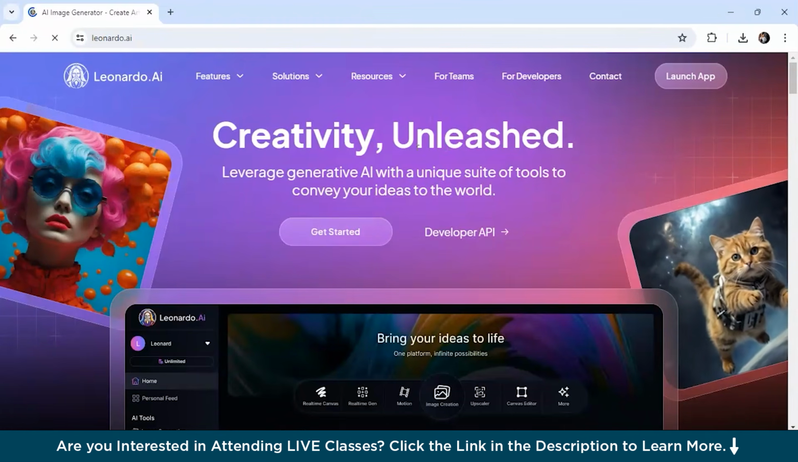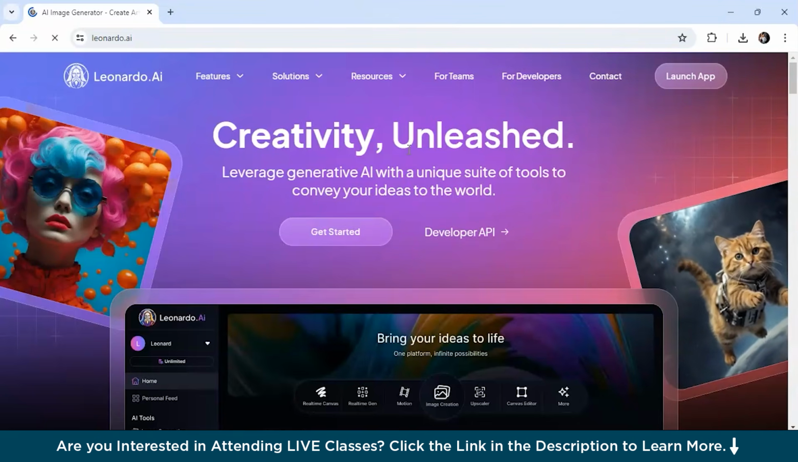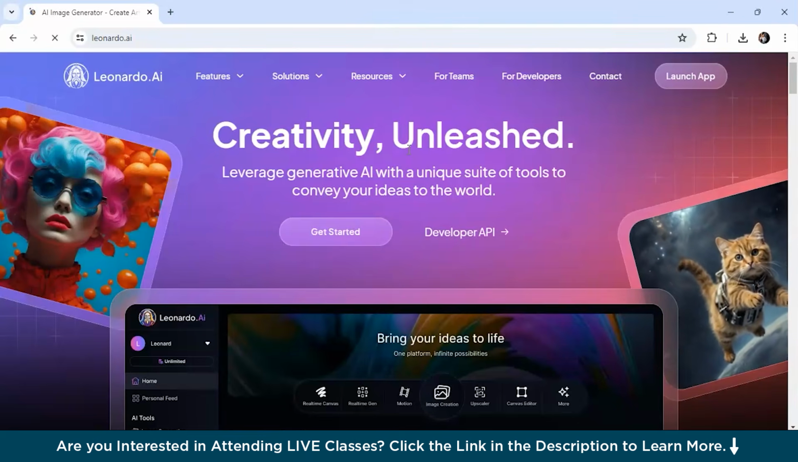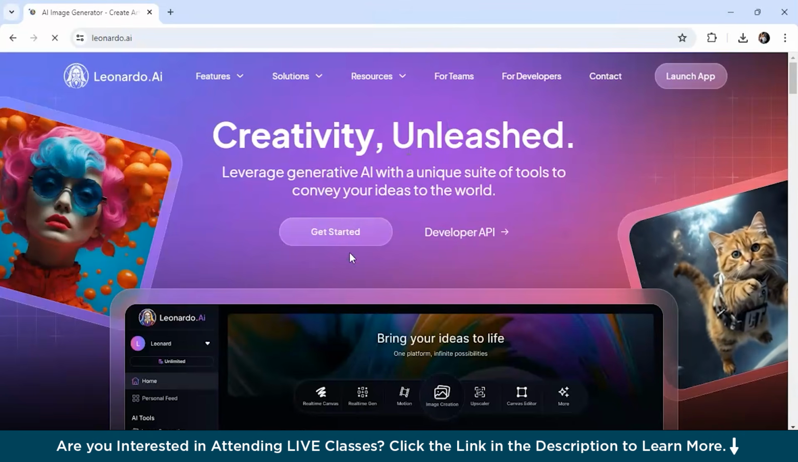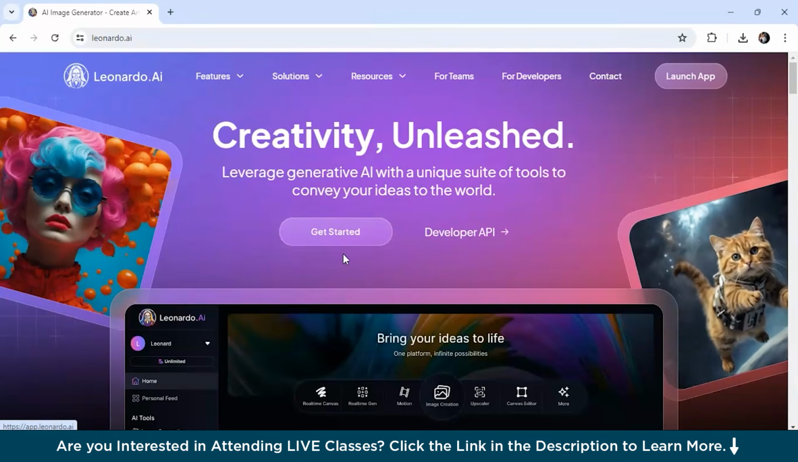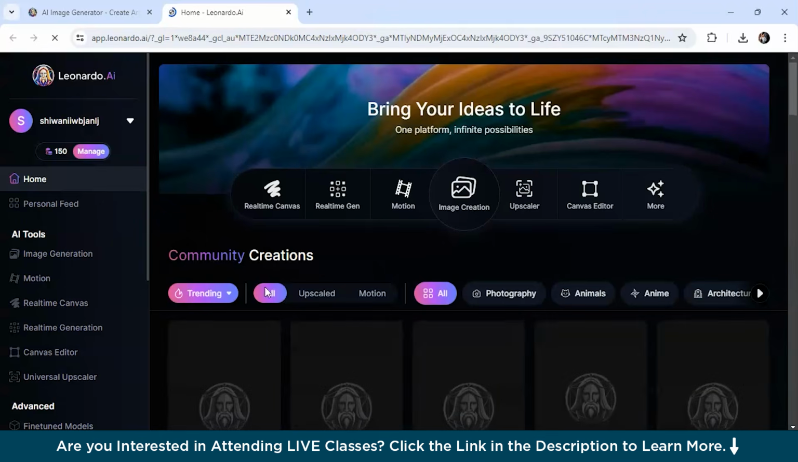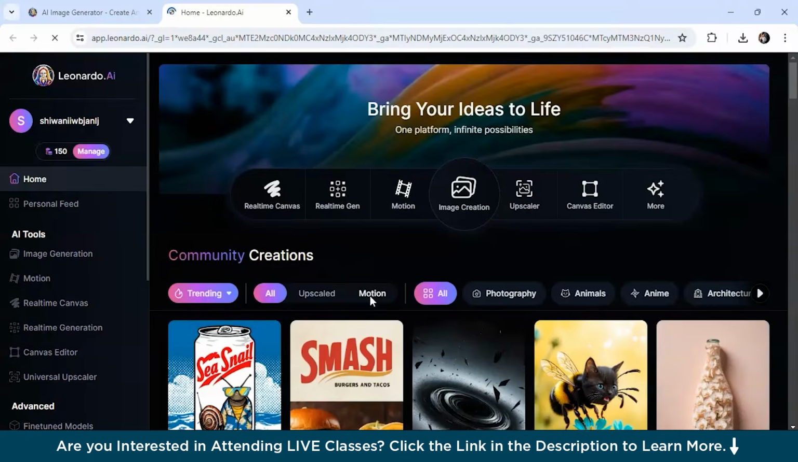Yes, so next on the list is Leonardo AI, which is again my personal favorite, powerful and offers extensive customization options. You get 150 free credits per month and you can choose from various models and styles. This tool even helps with prompt generation if you're unsure about how to start. So you just click on let's get started. As you can see, this is the interface showing here.